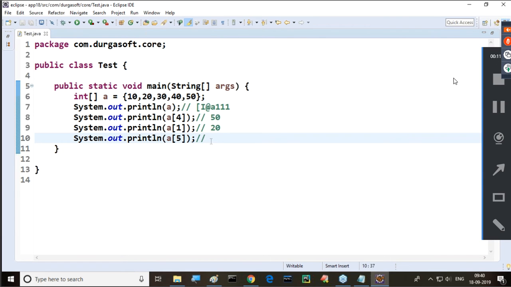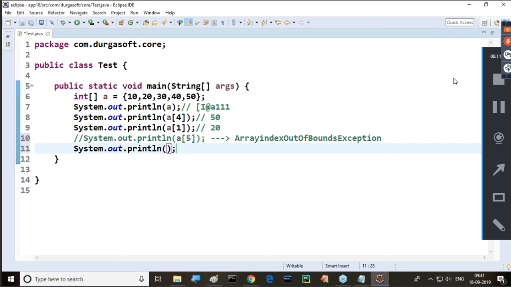So here we are able to get which one? ArrayIndexOutOfBoundsException, that we are getting. That's okay, fine. So here we are getting the exception. Next,